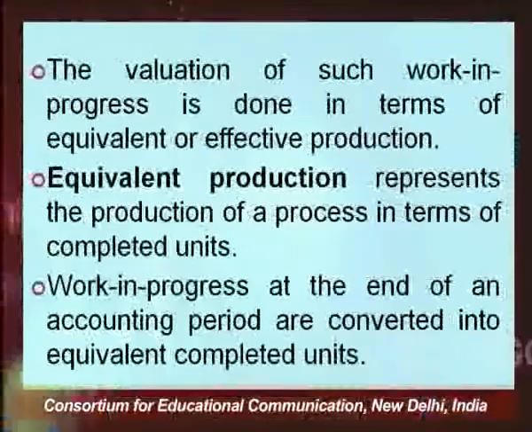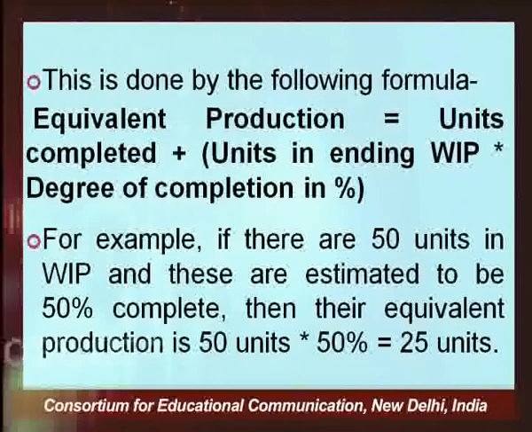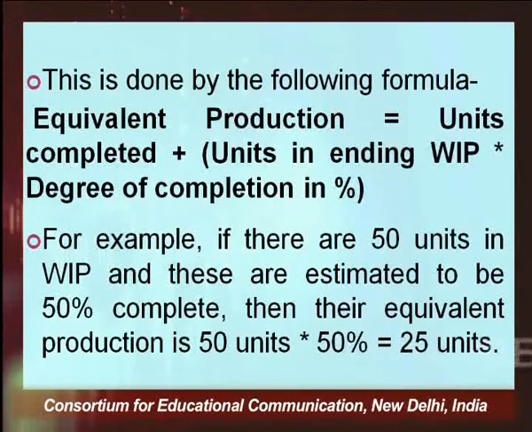So work in progress at the end of an accounting period is converted into equivalent or completed units. This is done by the following formula, or you may simply say it is done in this manner: equivalent production is equal to units completed, meaning units where the work has been 100% completed, plus units in work in progress multiplied by the degree of completion in the production.